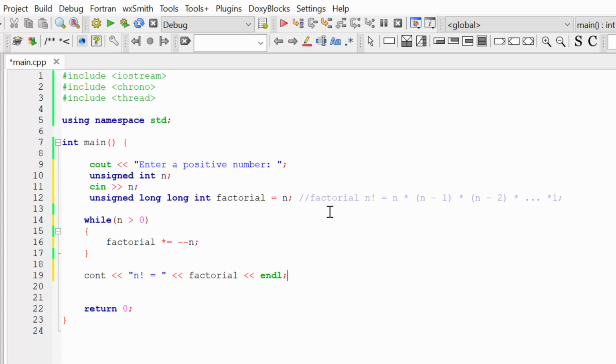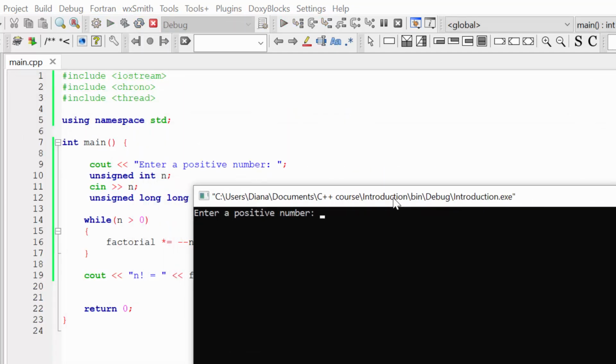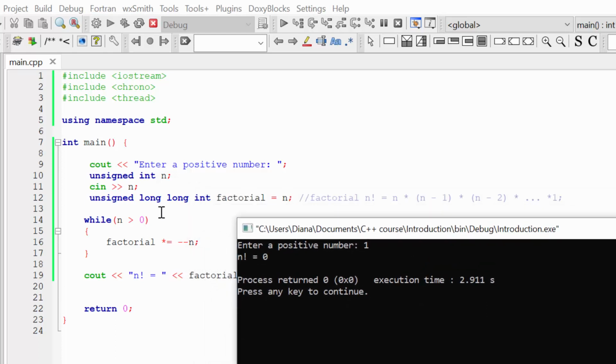So let's think what numbers we can test. If n is equal to 1, factorial is equal to 1. If n is 2, from this formula, it is 2 multiplied by 1, so factorial of 2 is 2. If n is equal to 3, we are going to get 3 multiplied by 2 by 1, which is 6. So we are going to test all these cases. So enter positive number, let's enter 1, and you can see that the result is 0, so something is wrong. That's why it's always nice to test your program with different numbers.